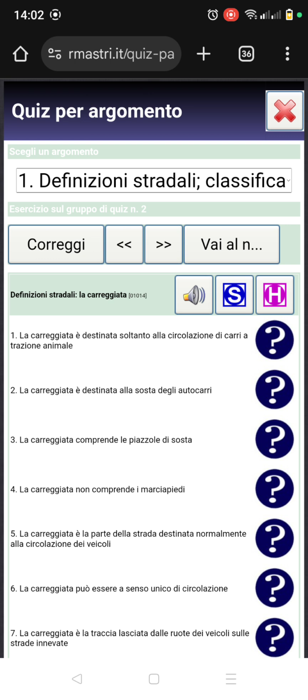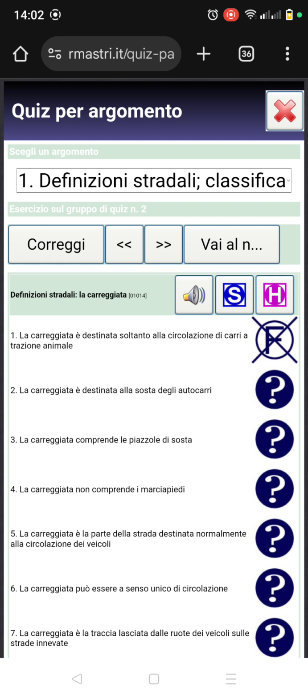Our first question: La carreggiata è destinata soltanto alla circolazione di carri a trazione animale. The first question says the carreggiata is designated only for the circulation of vehicles that are towed by animals. No, it's false. The carreggiata is reserved for the circulation of vehicles, not only because of this word, soltanto, which means only. This word makes it false, because it is reserved for the circulation of vehicles, not only vehicles that animals are towing.